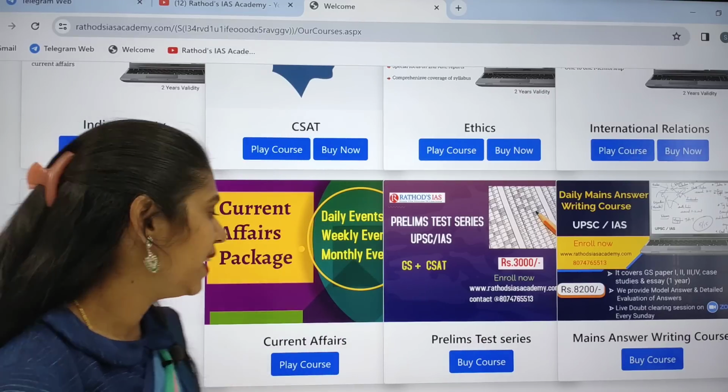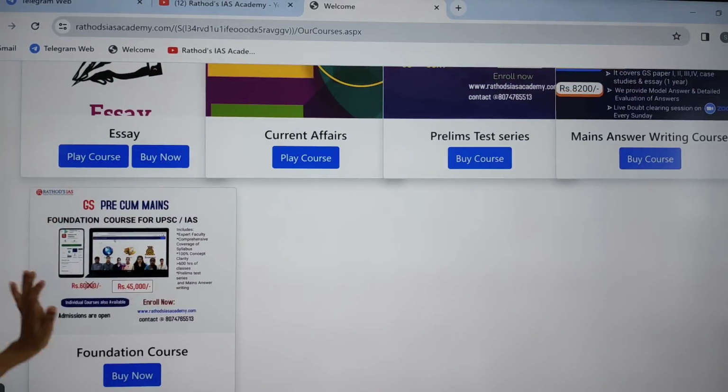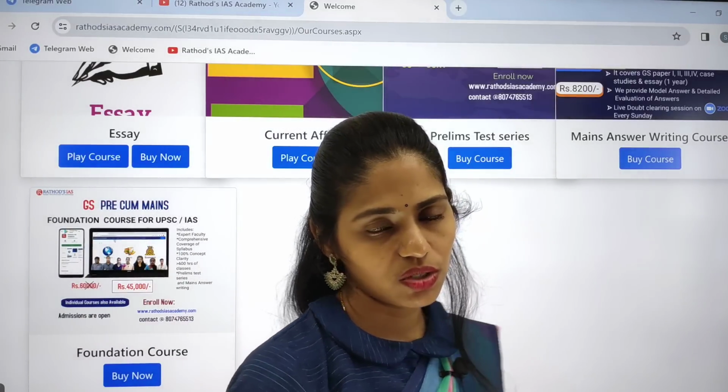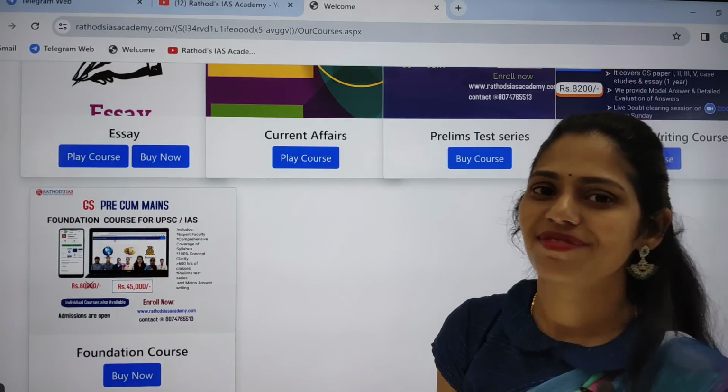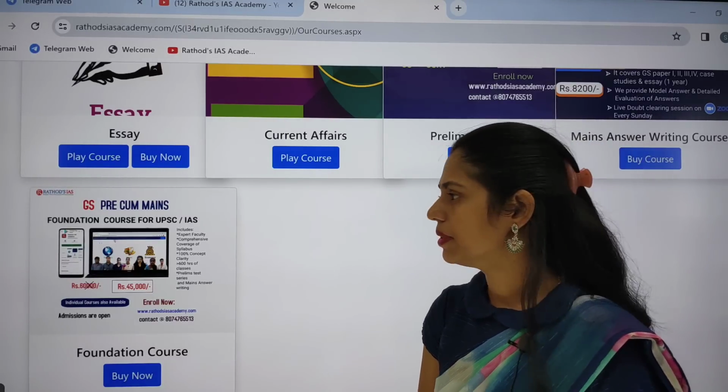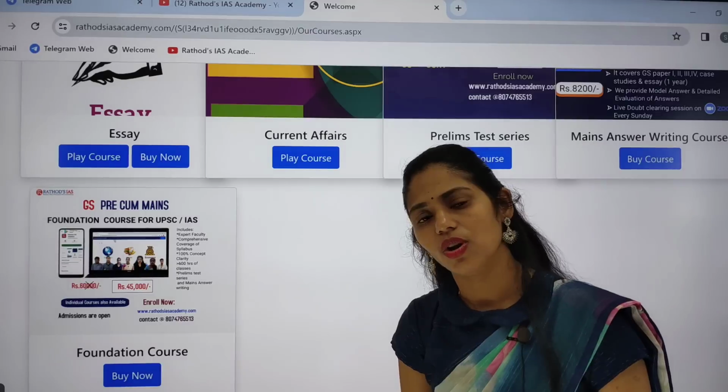We are also providing a foundational course for 2024 and 2025. You can join that as well, and the cost of that course is just 45,000 rupees for 2 years. That's all for today. If you have any queries, you can call the number. The number is also given in the description box.